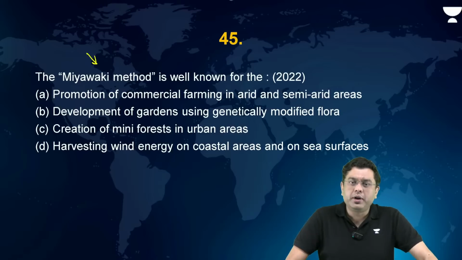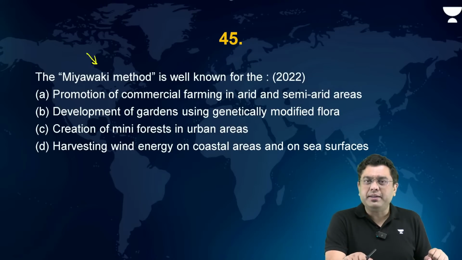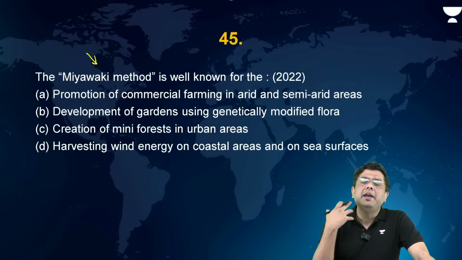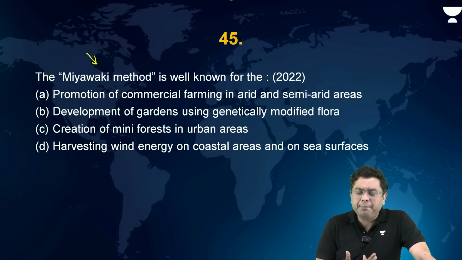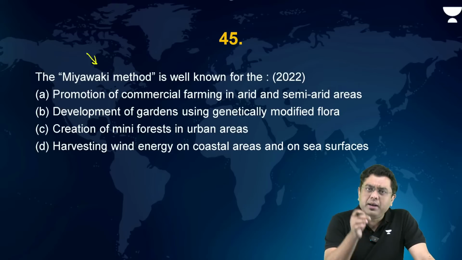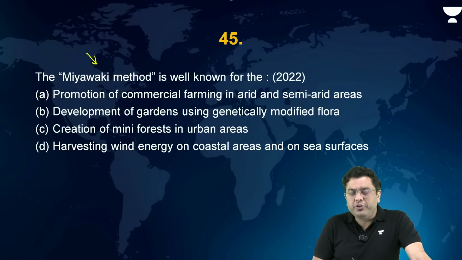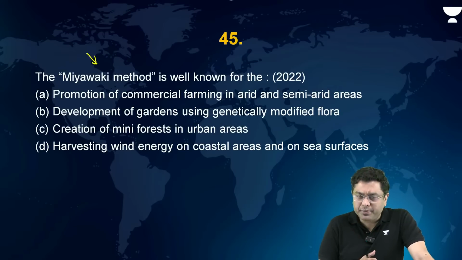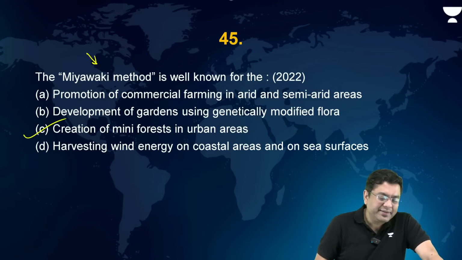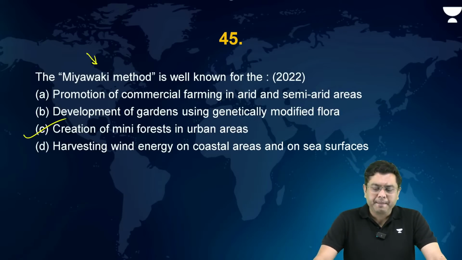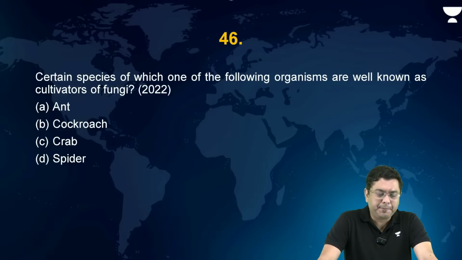The Miyawaki method is basically a kind of afforestation program in urban areas where local and fast-growing varieties of trees are sown in a region, and that provides for green space, carbon sequestration and other ecosystem services as well. So that is the creation of mini forest in urban areas. That is the correct answer.